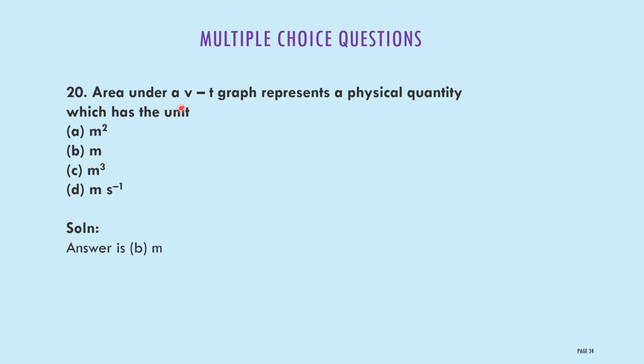Area under a velocity time graph represents a physical quantity which has the unit. First option meter square, second option meter, third option meter cube, fourth option meter per second. In a velocity time graph, everything we measure in terms of a physical quantity, that quantity which has a unit. Option B, meter.